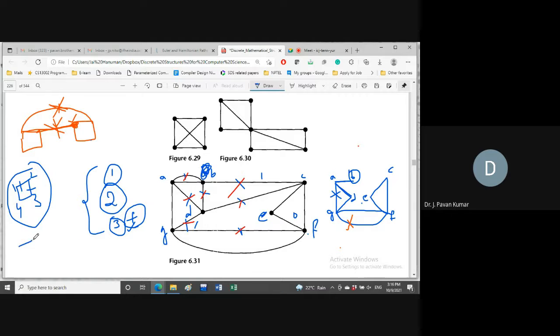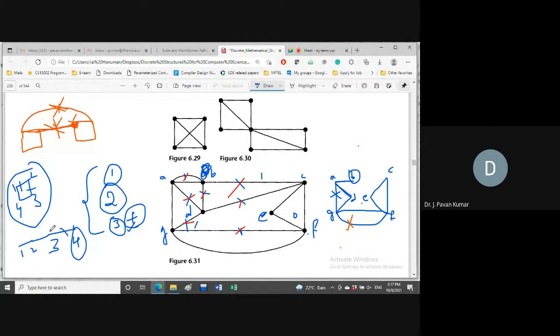Similarly, if you consider a path graph, 1, 2, 3, 4, with 3 edges, what's the bridge? Are we having any bridge in this? Are all bridges? No, all are not bridges. Try to observe. What are the bridges? Only 2 to 3 is the bridge. Why? Because if you remove 3 to 4, what are the vertices that we will have? Only 1, 2, 3, because from 4 we are not having any more edges, so 4 will also be removed.